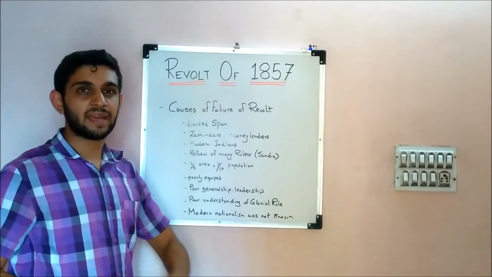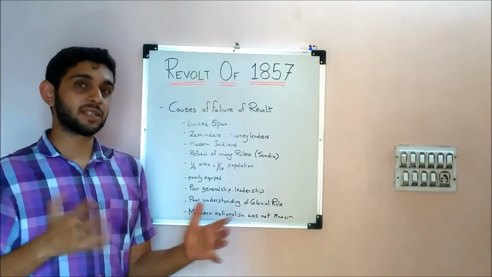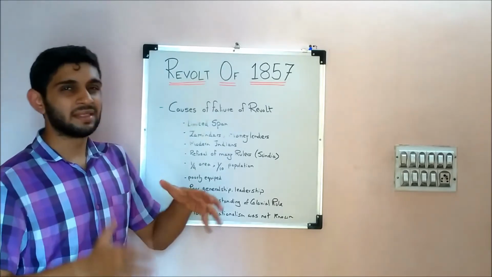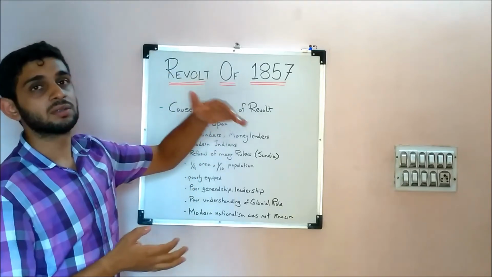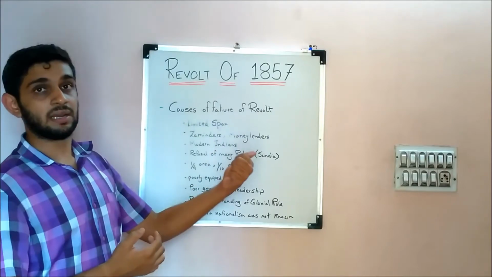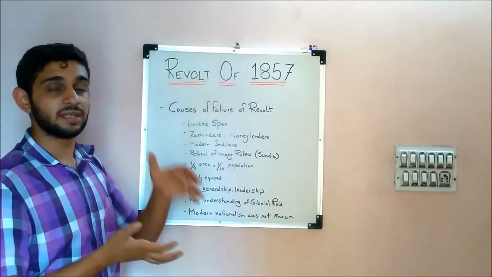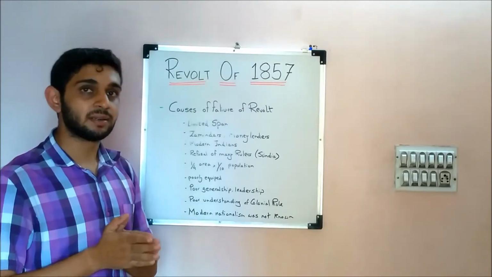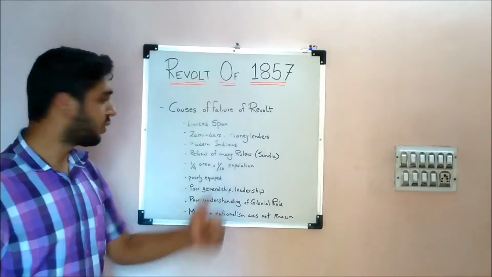First thing is limited span, which means the extremes of our country, British ruled country at that time, were not affected by the revolt. As I told you, the span was north till Punjab, south till Narmada, east till Bengal, and west till Punjab. So it was limited to that. Beyond that, obviously, Britishers had captured India, so they didn't participate in the revolt.